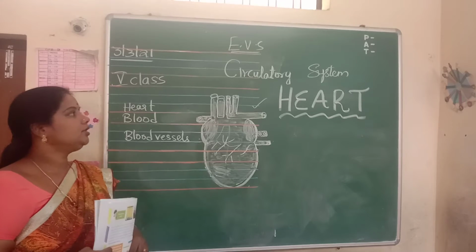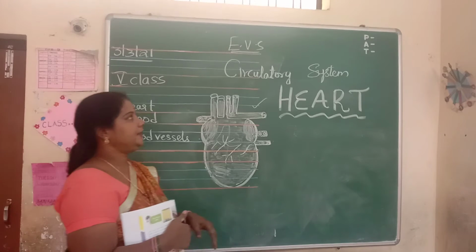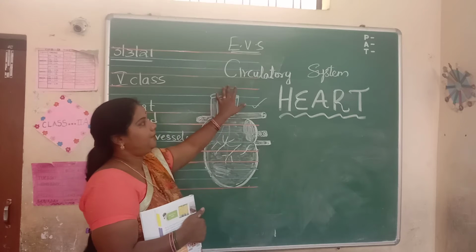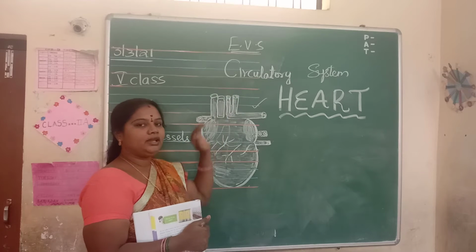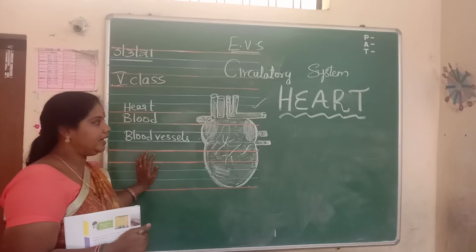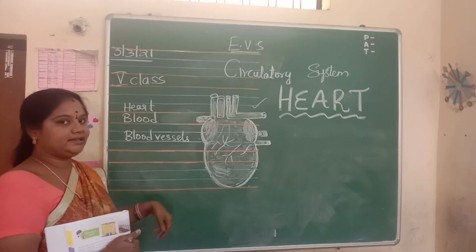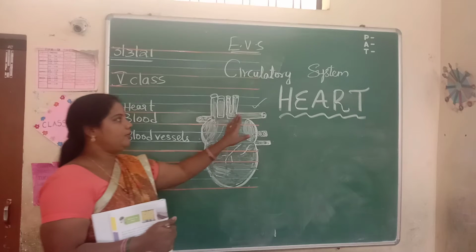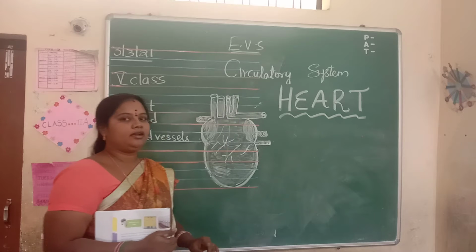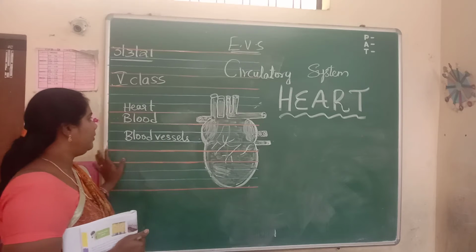Children, so we are learning about the different types of organ systems. Now, the circulatory system. We learned about the excretory system yesterday: skin, lungs, and kidneys, how they are able to excrete the waste from our body. The circulatory system is also one of the main systems in our body.